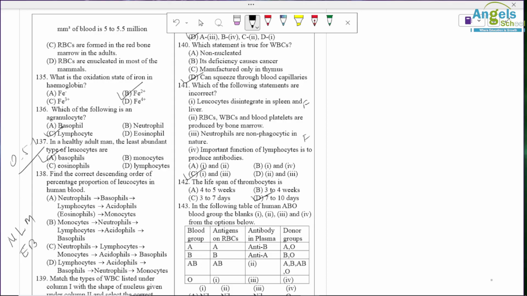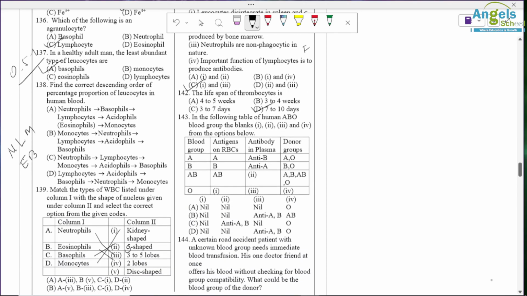In the following table, you have to identify 1, 2, 3, 4. Okay, so if blood group is O, there is no antigen, so A is nil. Then in AB blood group there is no antibody, so again 2 is nil. Then 3, if O blood group, then anti-A and anti-B antibody is present, and donor group of O is only O, so here D option is correct.